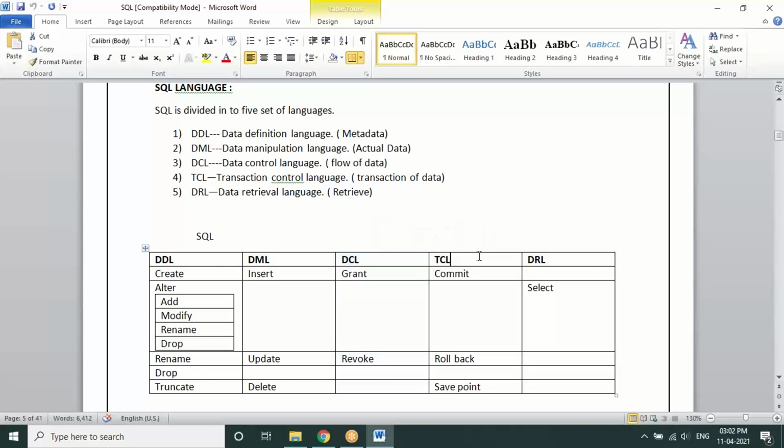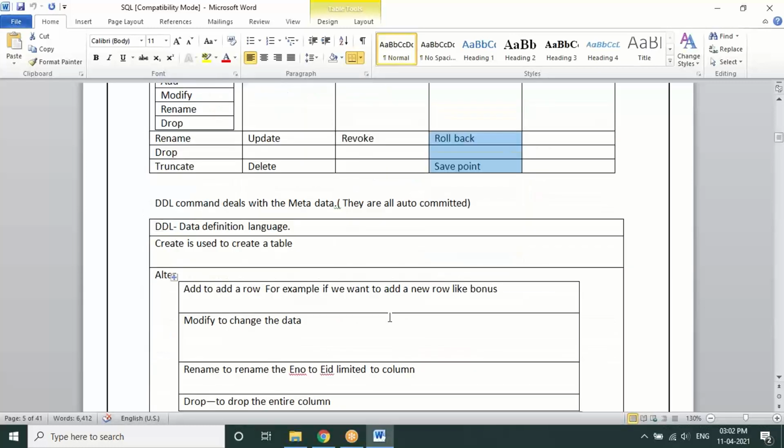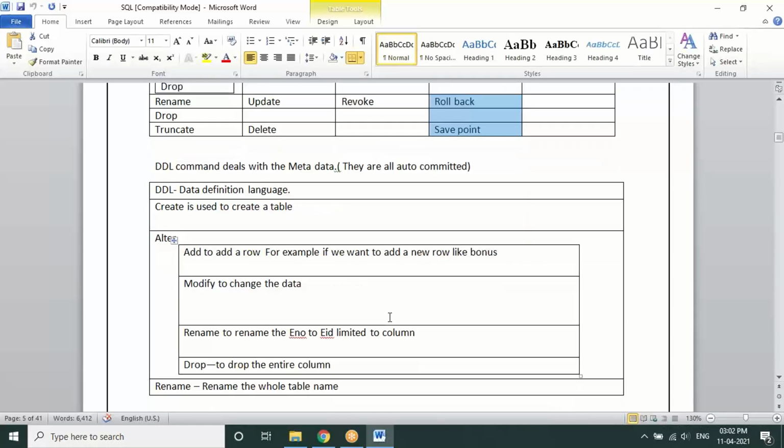And these are the transactional ones like commit, rollback, and save point. Commit is a permanent saving of data. Rollback is undo, and save point is like a transactional way of storing some data. So these are the categories we have. Now let's understand how to use them, where to use them, and how we can create them. We'll see one after the other. Here also we have some limitations working with these categories in SAS. We'll see what statements we can execute.